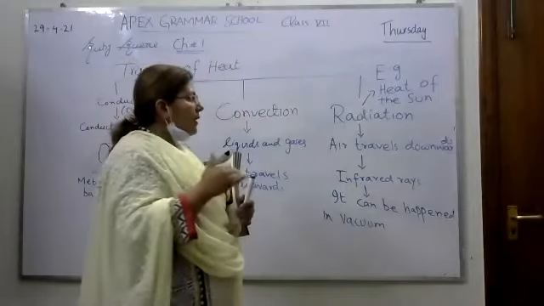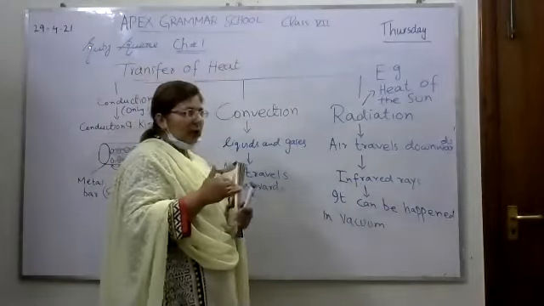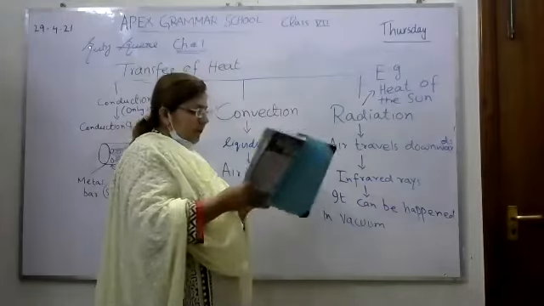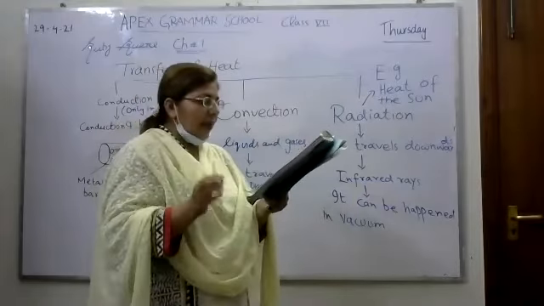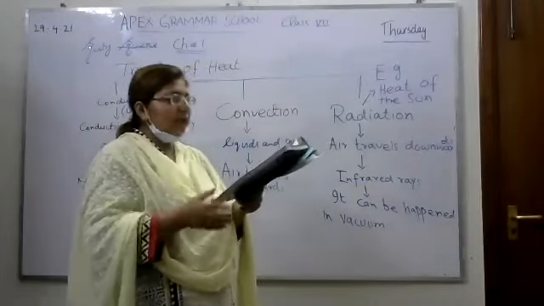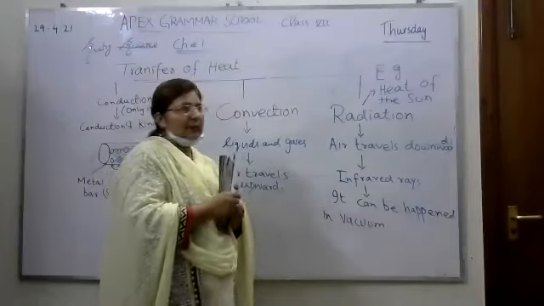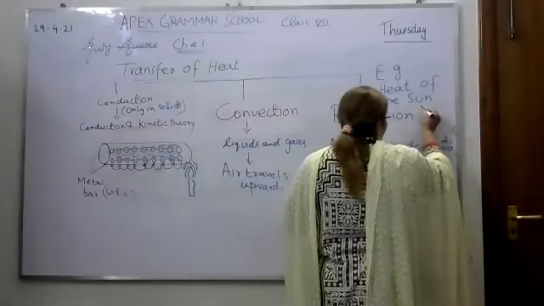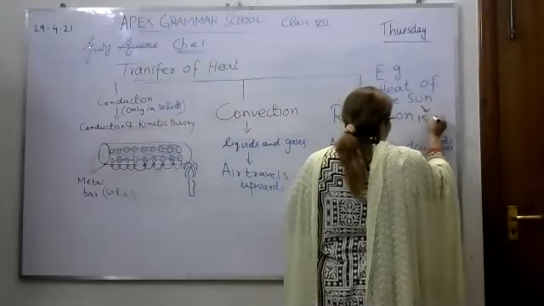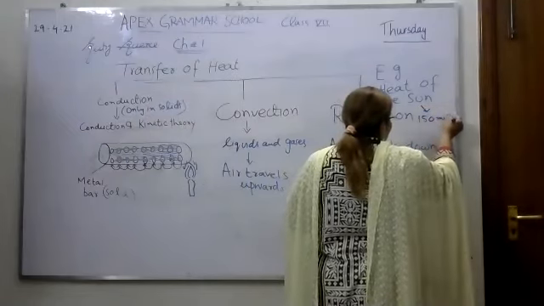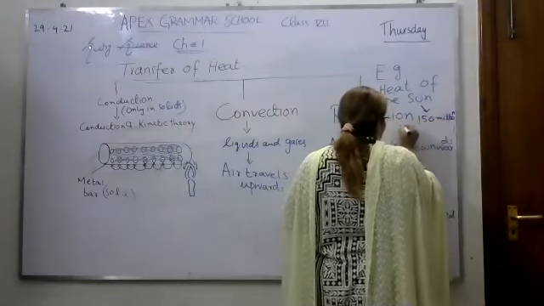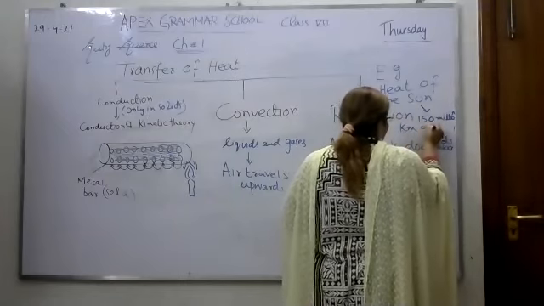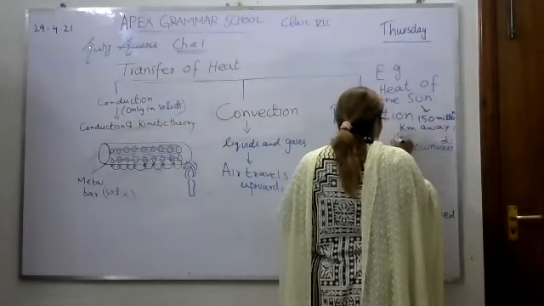So that's why we can feel heat energy on Earth, even though the sun is 150 million kilometers away from us. How much distance is the sun from the Earth? It is 150 million kilometers away from Earth.